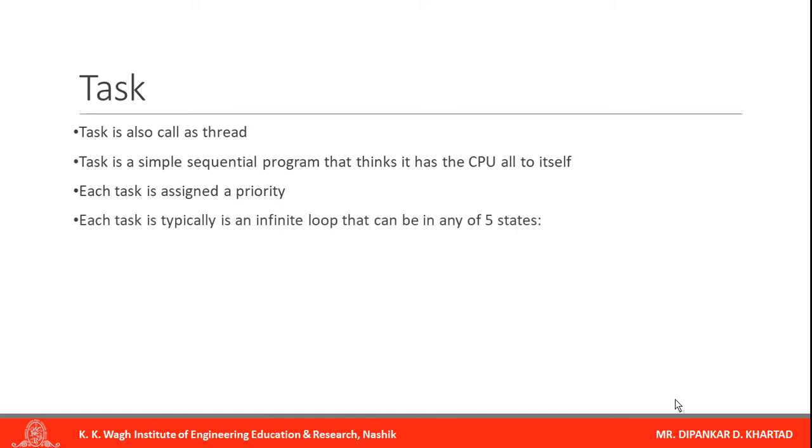Fourth one is each task is typically an infinite loop that can be in any of 5 states. So every task is in an infinite loop and it has 5 states. First state is dormant state, second is ready state, third one is running, the actual running state, fourth one is waiting state, and last one is interrupt service routine. This state is related to when an interrupt occurs, so that state is called ISR, interrupt service routine.